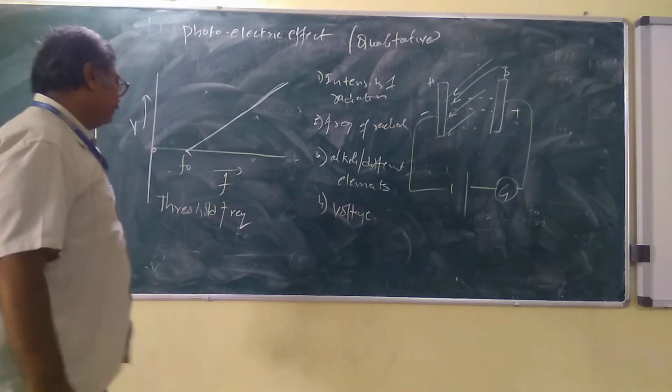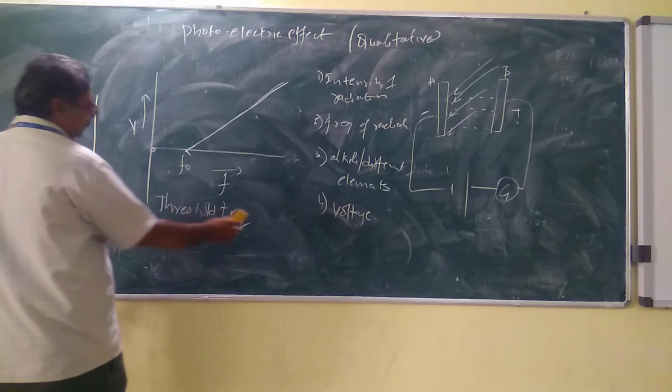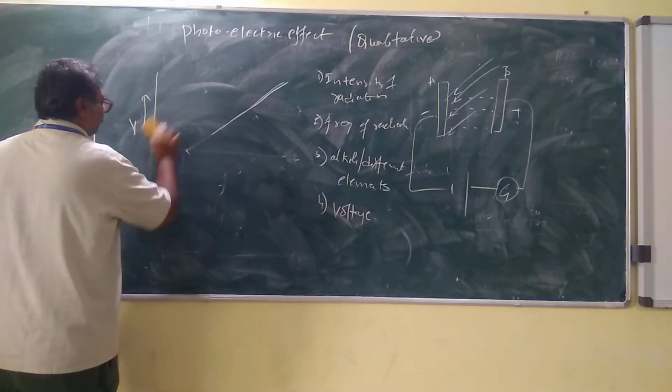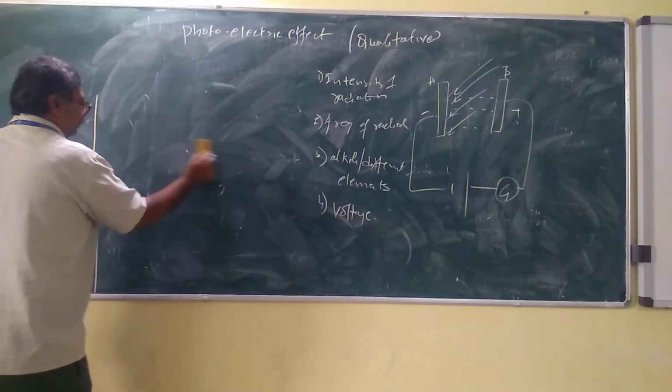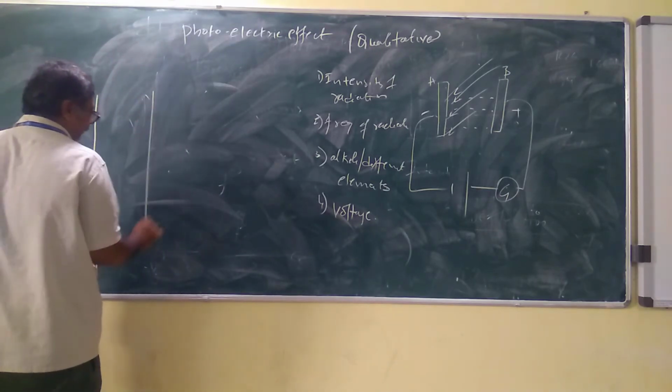And what is the other one? Different types of alkali metals. We are going to take sodium, potassium and so on. We are going to take different kinds of alkali metals. So for these alkali metals, the frequency versus voltage graph will be in this way.